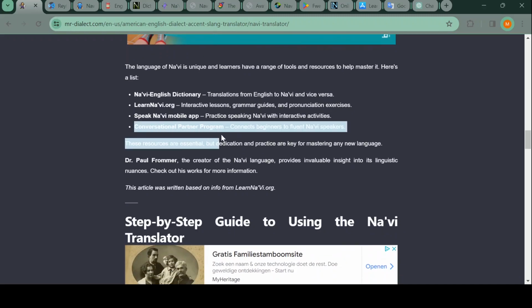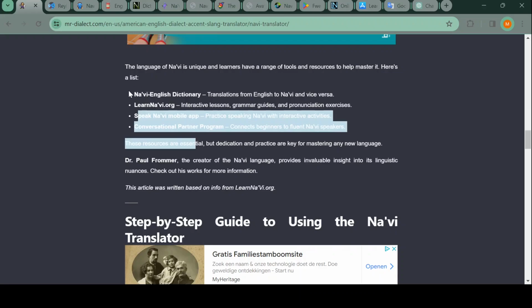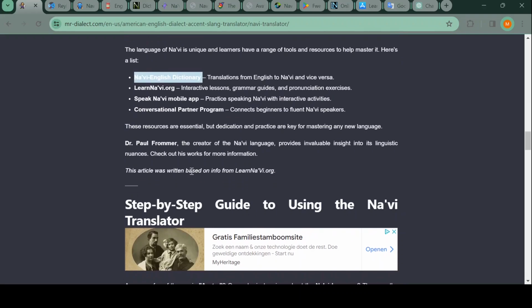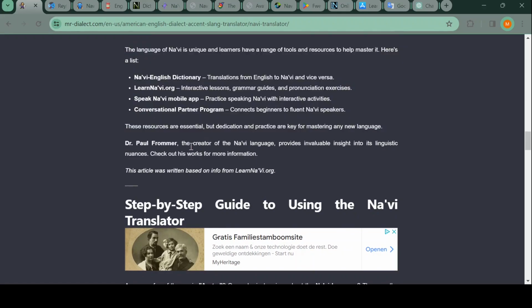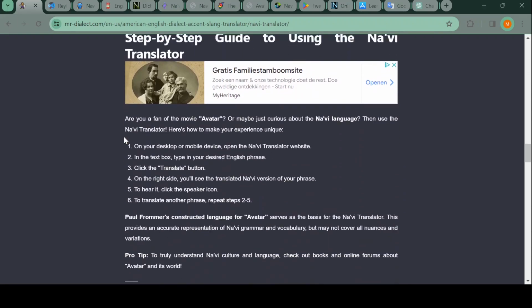This is actually really cool if that existed. Dr. Paul Frommer. This is very sad that they list all these things, also these two things that I actually don't know, and I don't know which dictionary they mean, but they don't list Paul Frommer's blog, which is his work. It would be cool if they would list his blog too as a source.